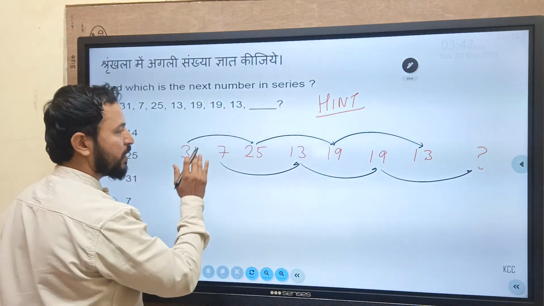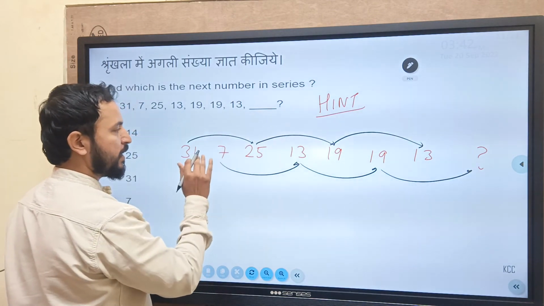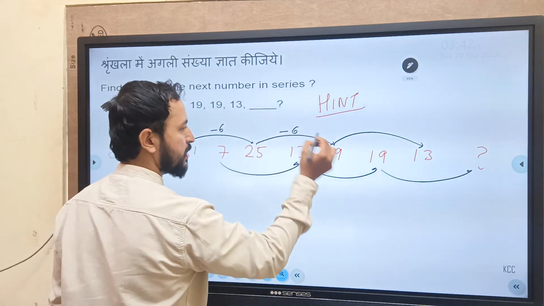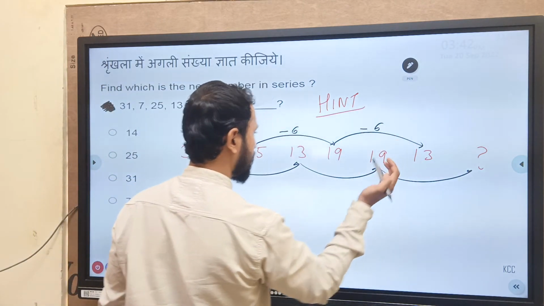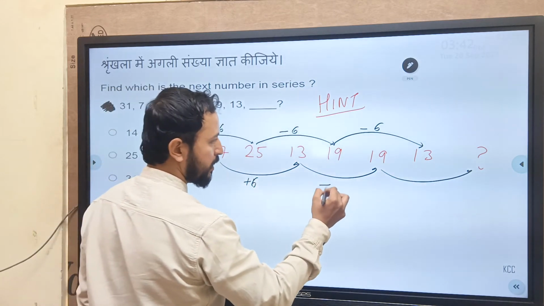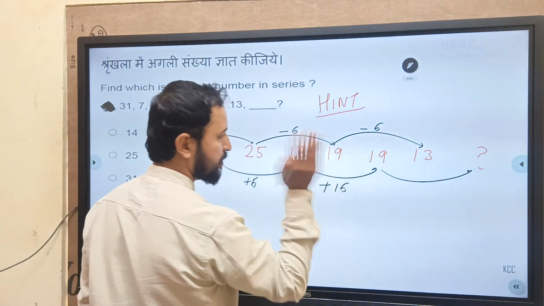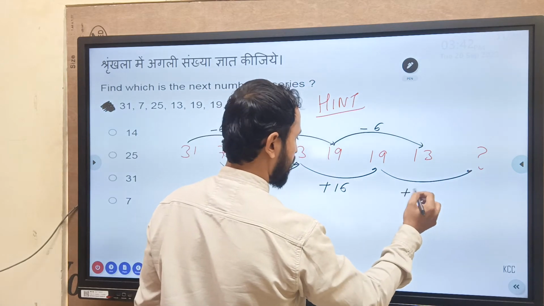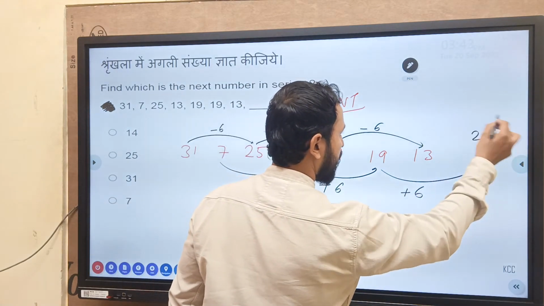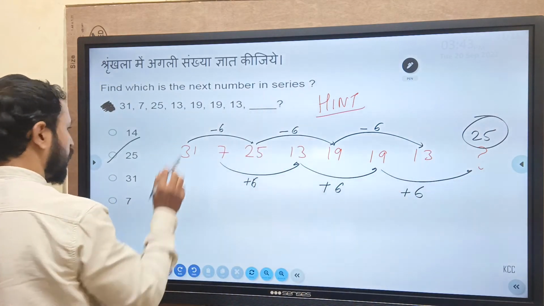What is happening from 31 to 25? We are getting minus 6. 25 to 19, minus 6. 19 to 13, minus 6. Similarly, 7 to 13 is nothing but plus 6. 13 to 19 is plus 6. And 19 plus 6 is again 25. 25 should be the result of this.